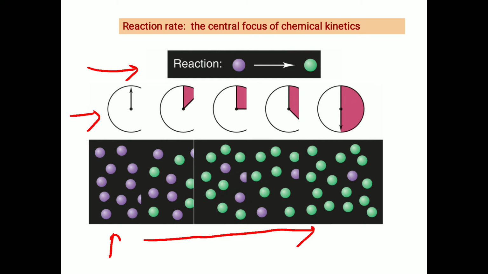At last stage, only green color ball and very little quantity of the reactants are present in the final product. So from this diagram, it is very clear that as the reaction proceeds, the reactant disappears and product appears. Second thing, we have observed that during the course of reaction, one form of species can be converted into another form.